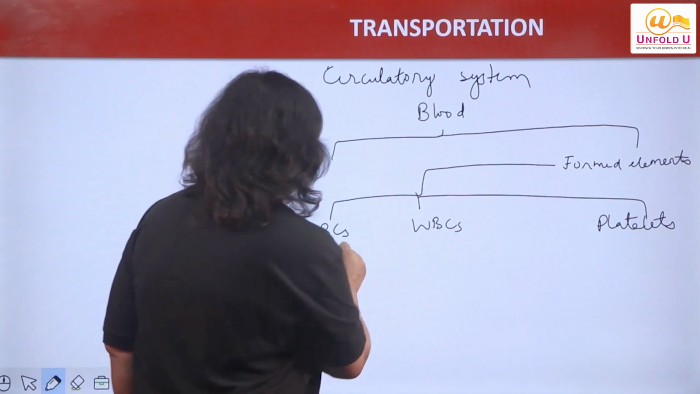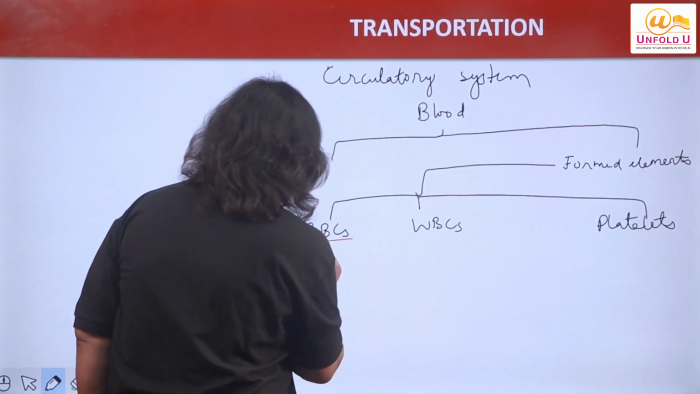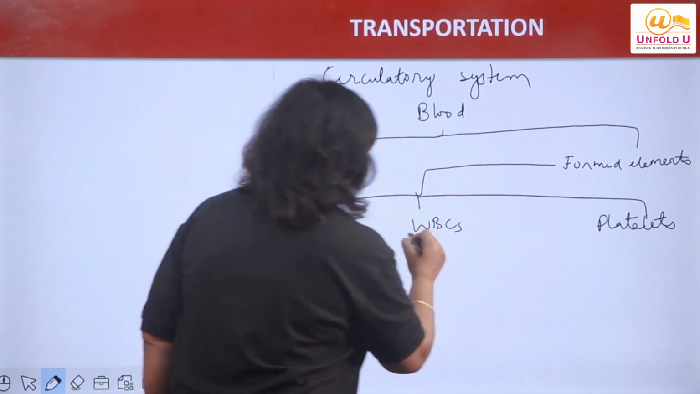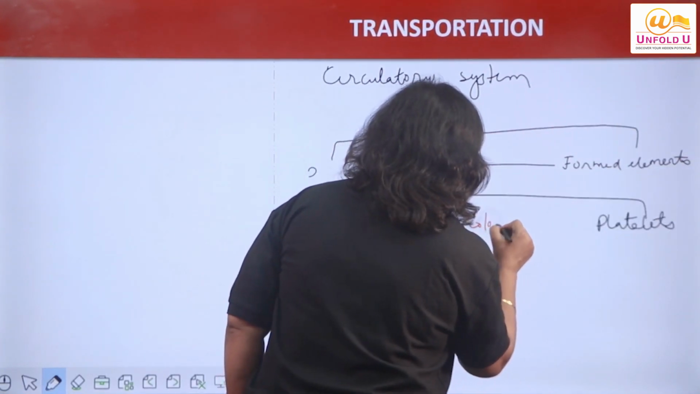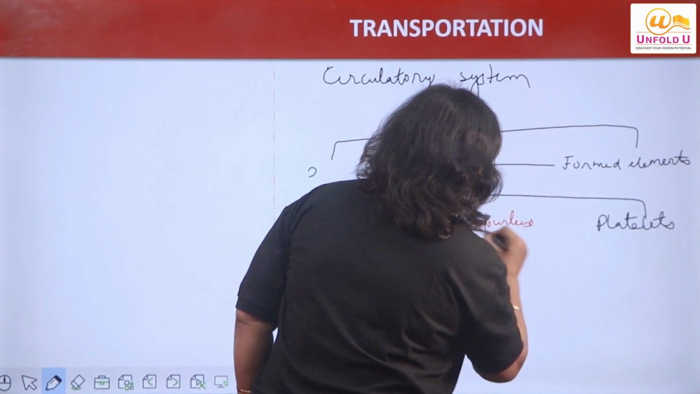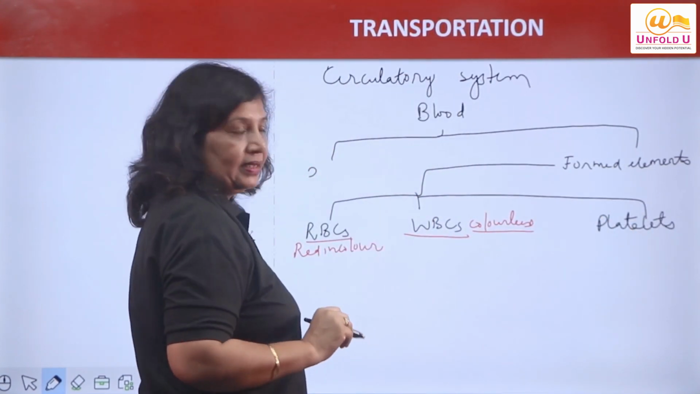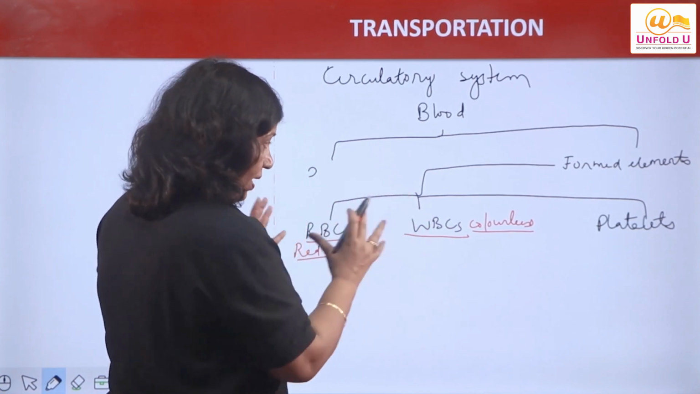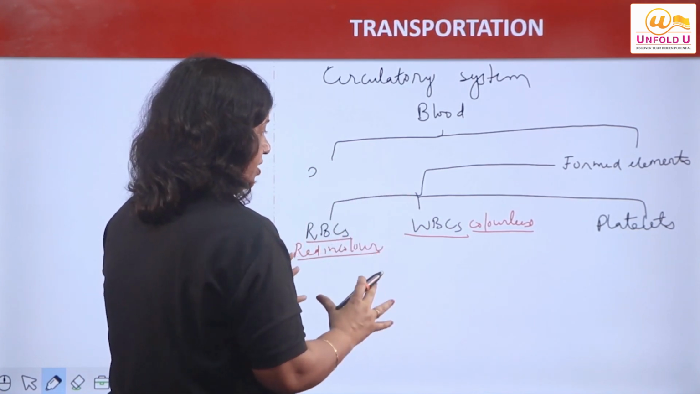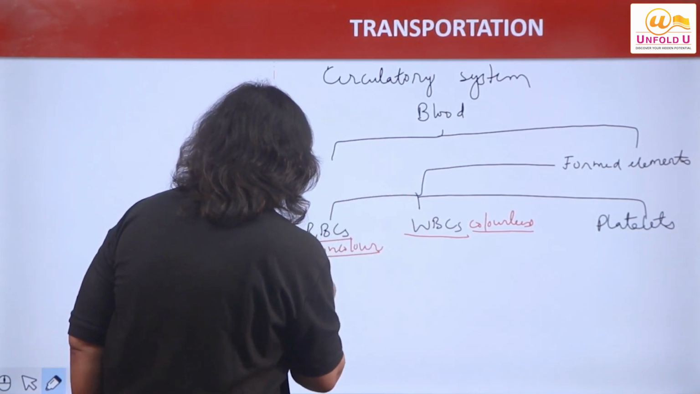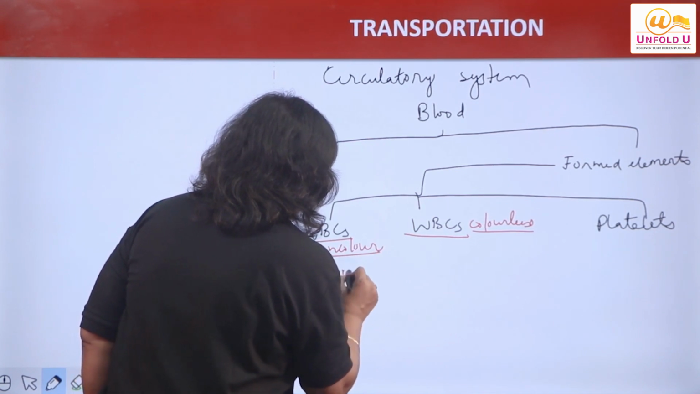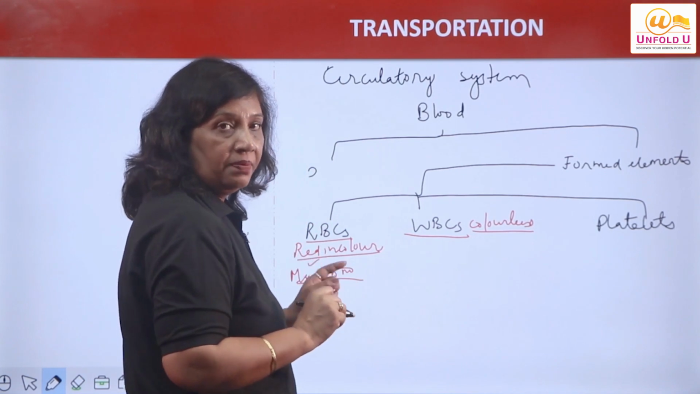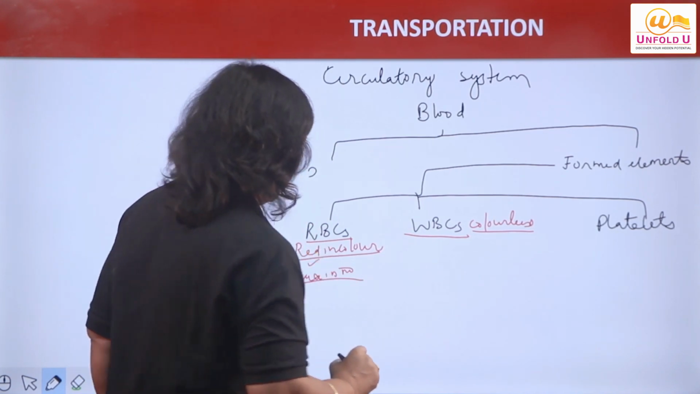Now RBCs are what? Red in color, right? WBCs are what? Colorless, right? And these are also colorless, right? So maximum number किसका है इन तीनों cells में से? RBCs. So these are maximum in number, about millions. We will talk about them. 4 to 5 million RBCs are present in the human body, right?